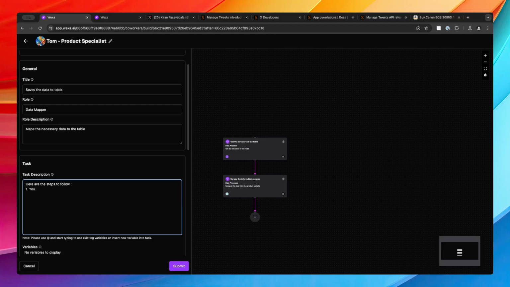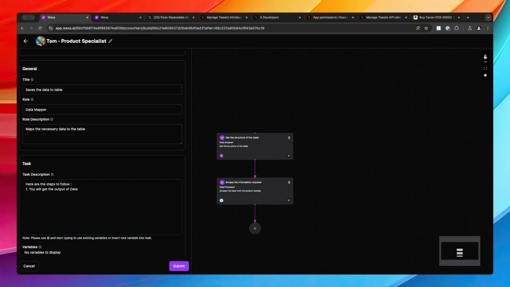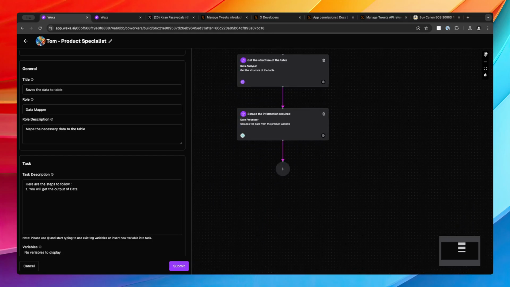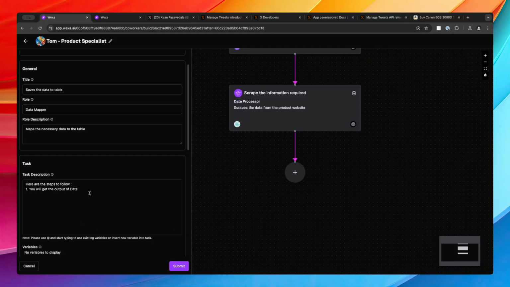So in this case, let's say you will get the output of data processor, because we call this agent as data processor, right? Yes, so we call this guy as data processor. So now you will get the output of data processor.